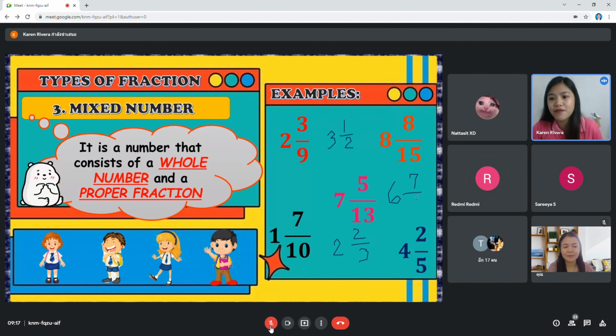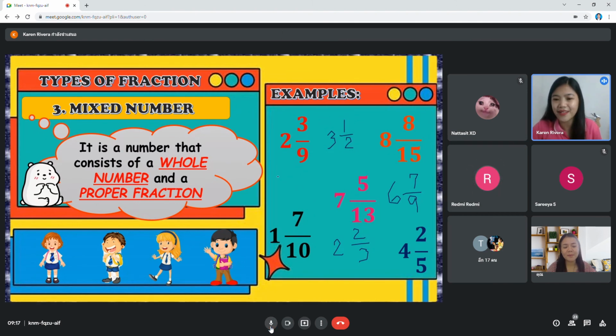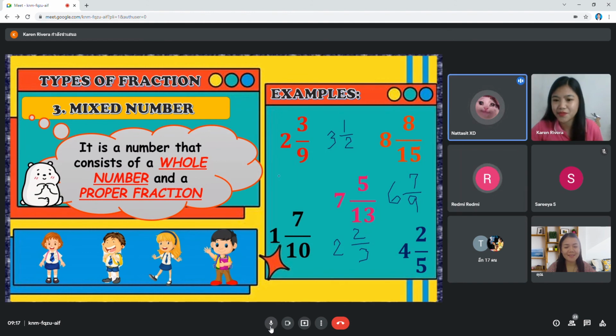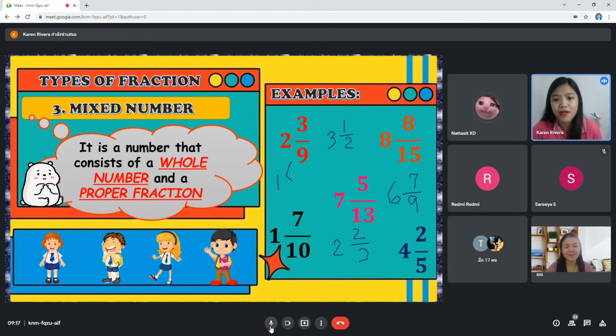Yes, very good. What else? 1 and 6 over 10. Yes, very good. These are the examples of mixed numbers.